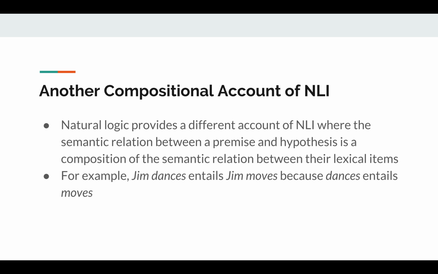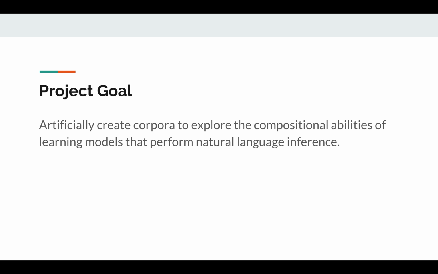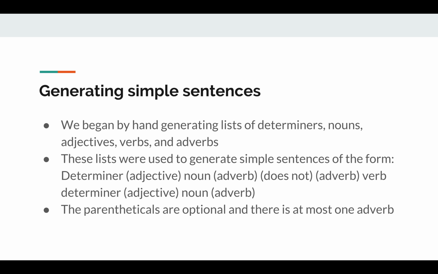Another compositional account of natural language inference is provided by natural logic, where the semantic relationship between the premise and hypothesis is composed of the semantic relationships between their lexical items. The goal of our project is to artificially create corpora to explore the compositional abilities of learning models that perform natural language inference. We begin this process by generating simple sentences of the form that is on the slide.